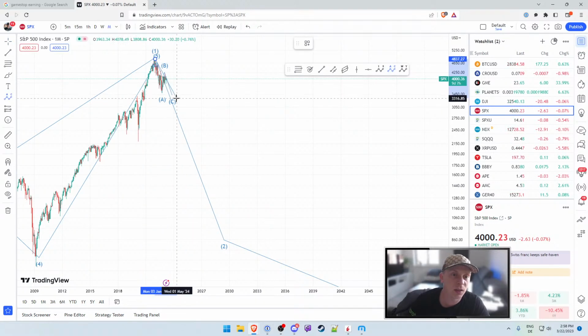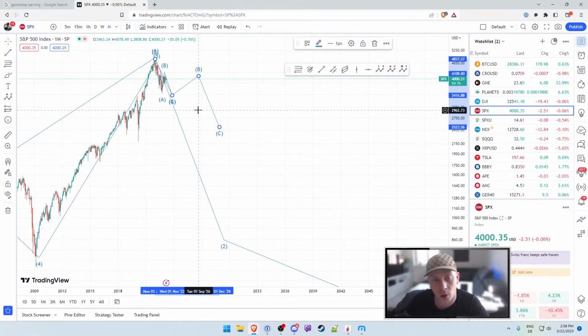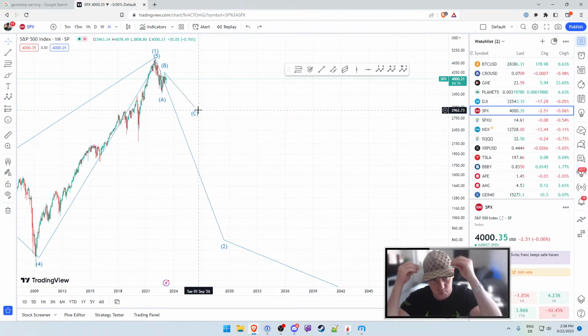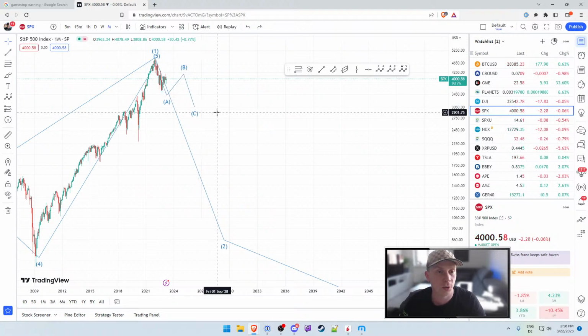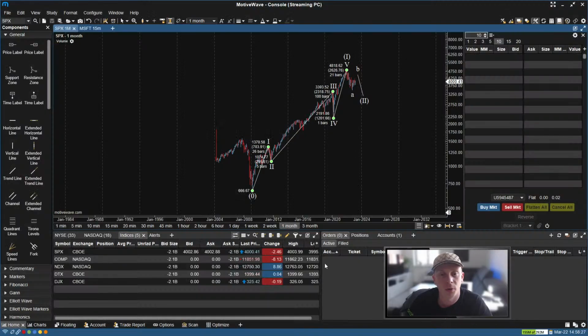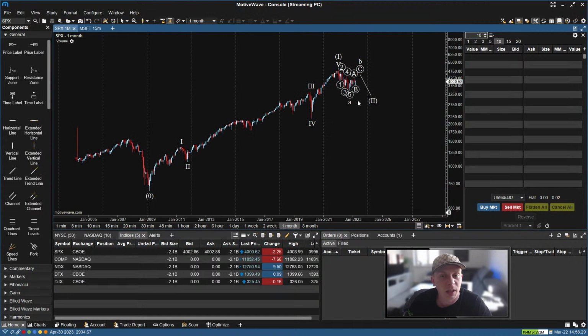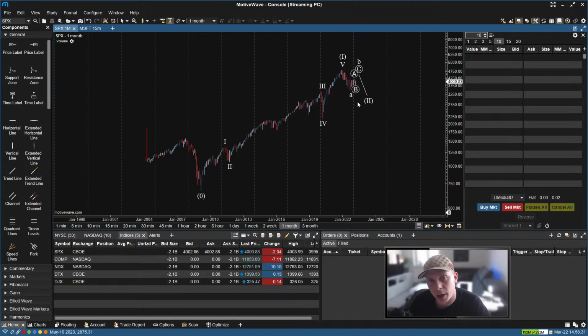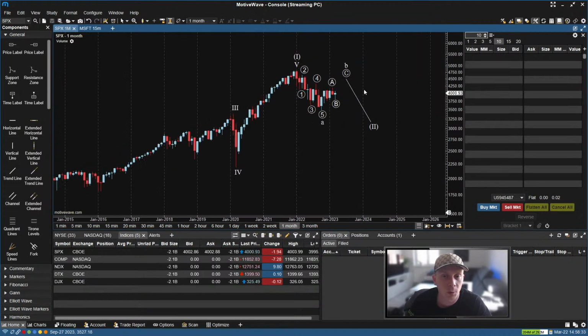So which means the ABC that we are currently labeling could potentially be only wave A of a bigger ABC. I know it gets a little bit confusing at that point. So I'm just going to undo a few things here, and we circle back to where we had it, the motive wave here. But it is something that we have to keep in mind actively. So it doesn't invalidate what we're doing.